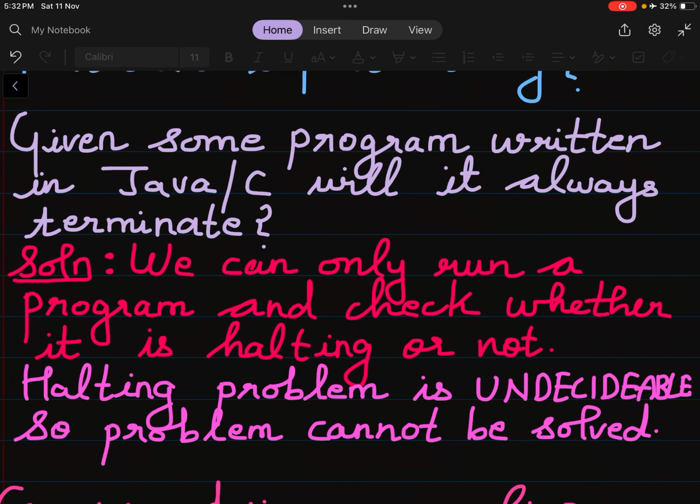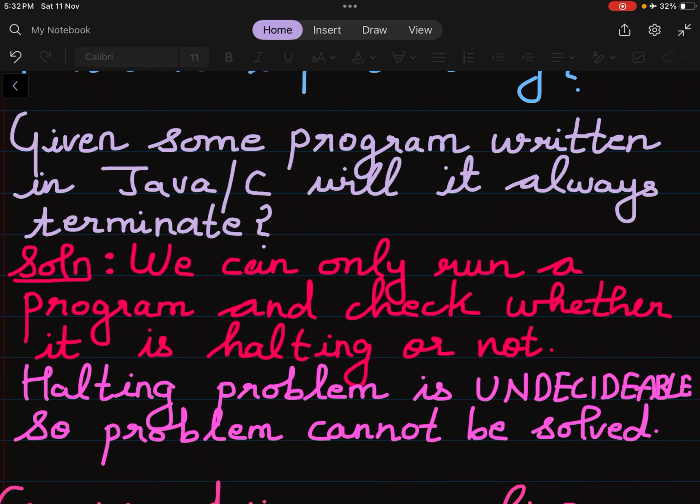Just by looking at the program, there is no such algorithm which can decide whether the program will go into an infinite loop or it will halt. Only once you run the program can you understand whether the program is terminating, that is halting and giving you the output, or showing an accepted or rejected message, or going into the infinite loop.